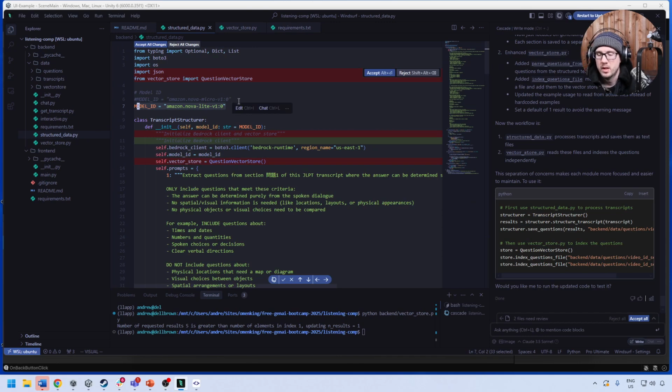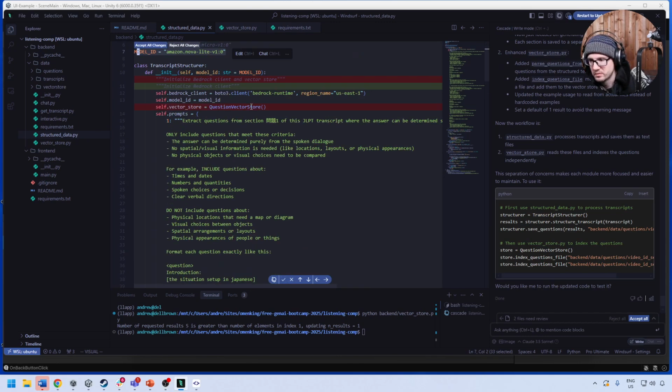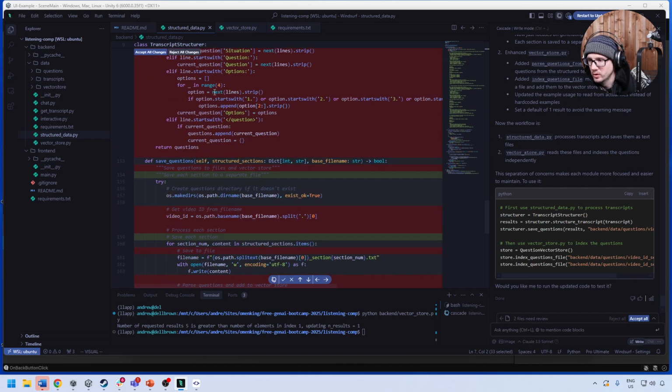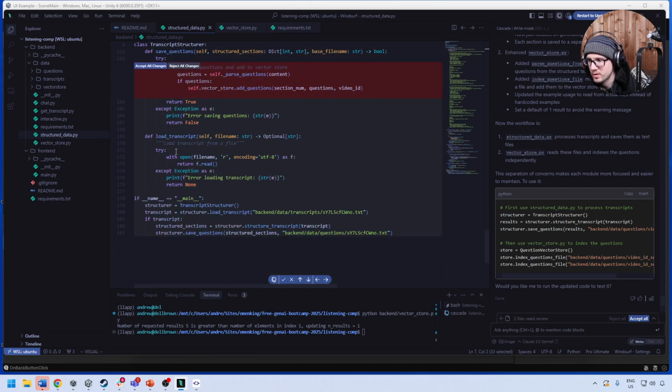We are still using the light model. We could probably go back to the micro, but I'm just getting good results with this one. I don't really want to fiddle with it more. So here's removing the vector store. If we go down below, it's removing all this code as I did not ask for it to put it in there. And so now that stuff is isolated, which is better.